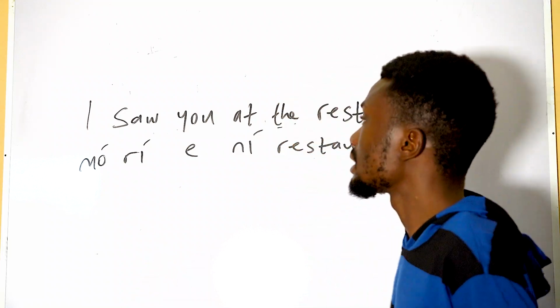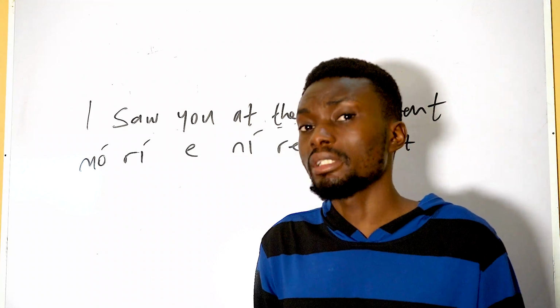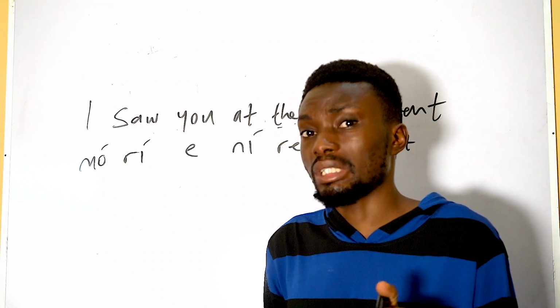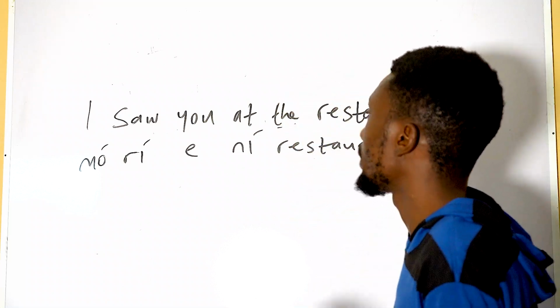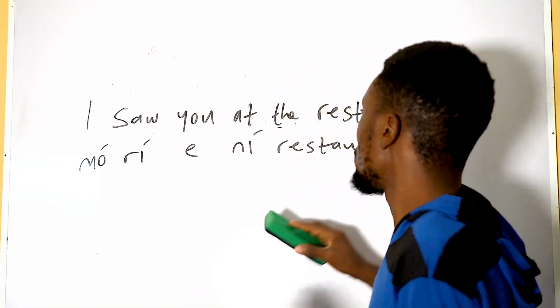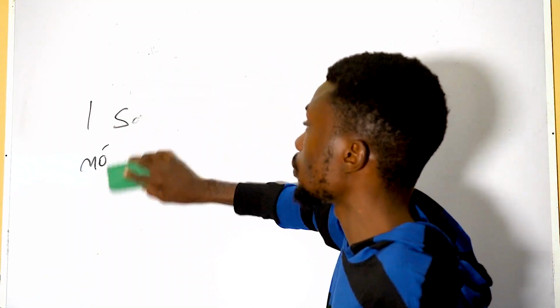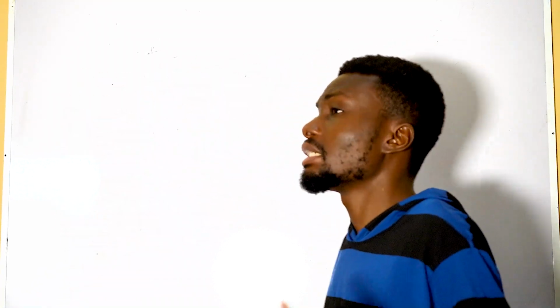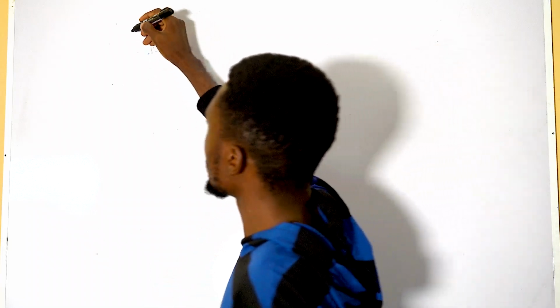So that's how to use ní in the Yoruba language, which is very common and very important. You will always use it when you are talking about time and when you're talking about location, just like in the examples I've used, where in English it can be at, by, in, on, whatever. But in Yoruba, it is ní.